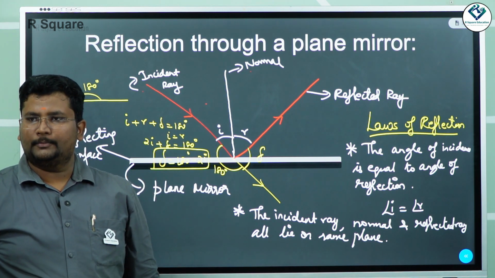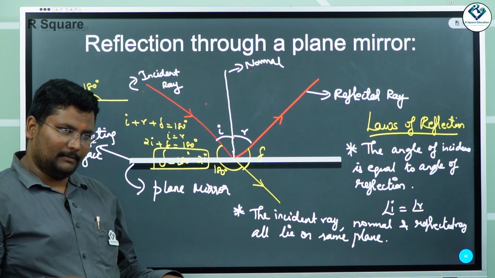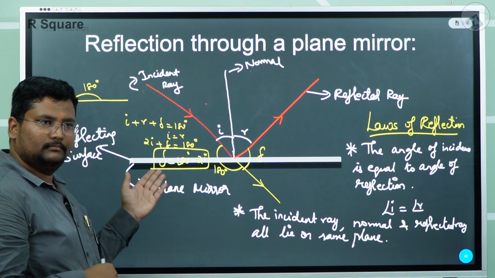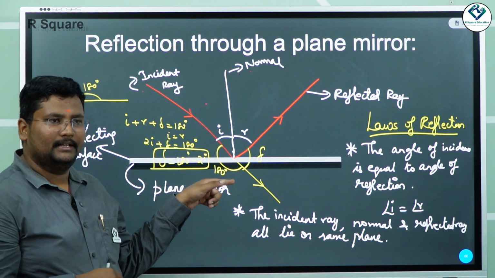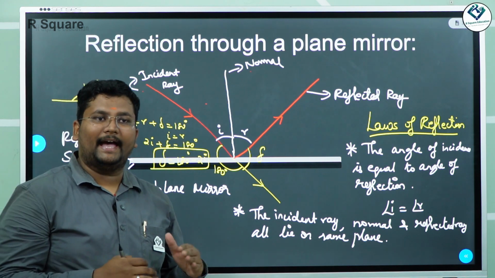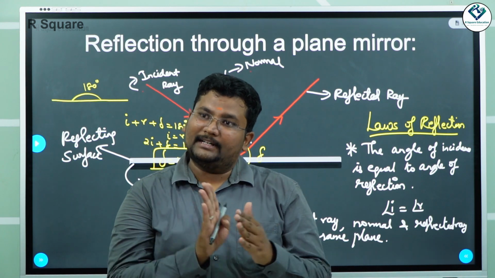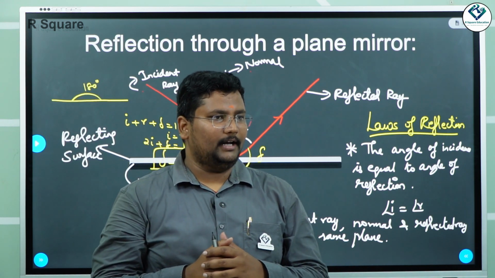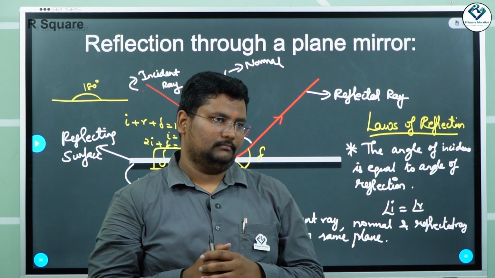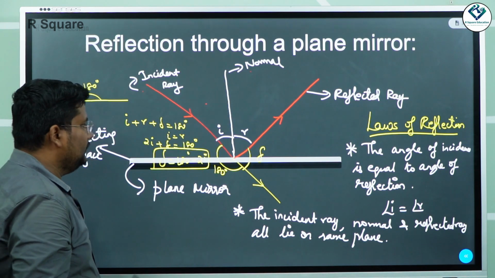Yes. So if they give you the angle of incidence and ask how much the light has deviated in a plane mirror, you can use this formula. Yes or no? Yes. So 180 degrees minus 2I is going to be the angle of deviation. If I want to see how much a light ray has deviated after hitting the mirror, I can go with this formula. What is the formula? 180 minus 2I. Is that clear? Right? Yes. So this is nothing but the angle of deviation.